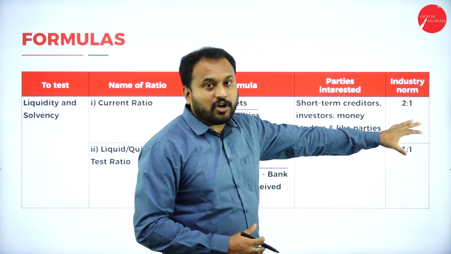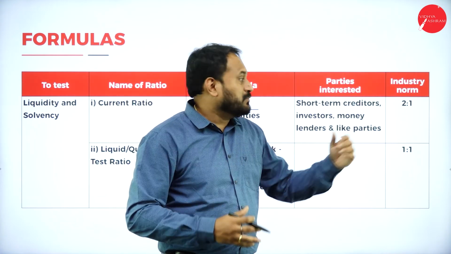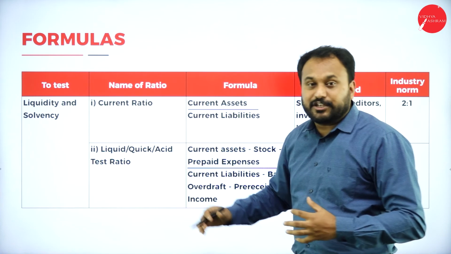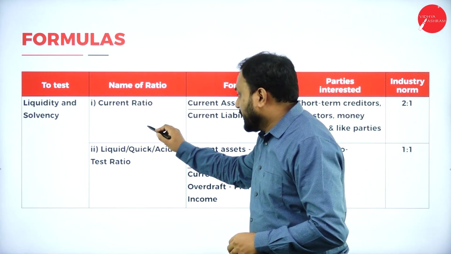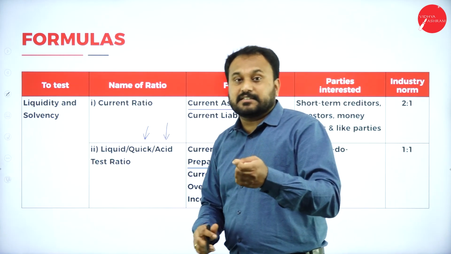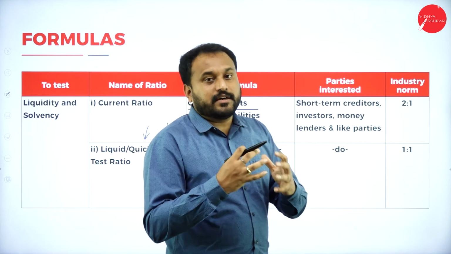Next is industry norms says that we should always maintain 2:1. That means asset should be more than the liability. Next we have is the liquidity ratio. It is also called as quick ratio as well as asset test ratio. Now asset in the sense how fast it will react. The same way we need to go with quick ratios.